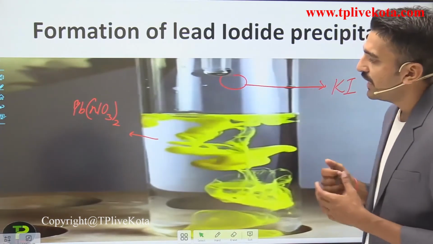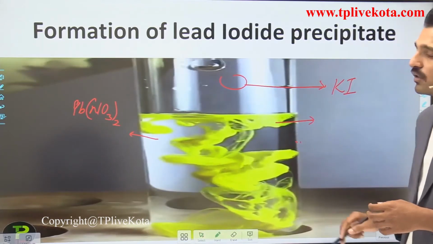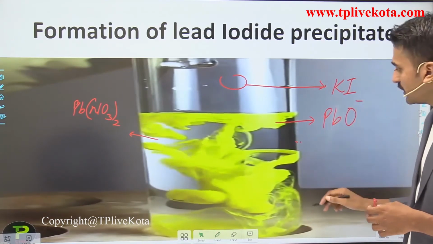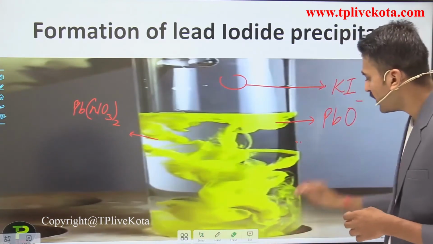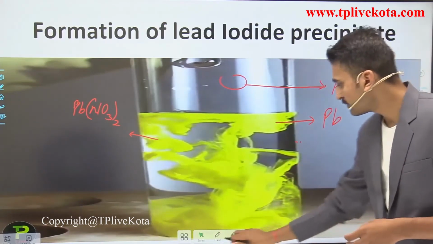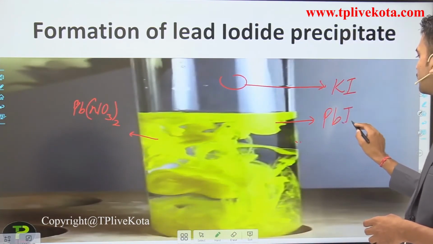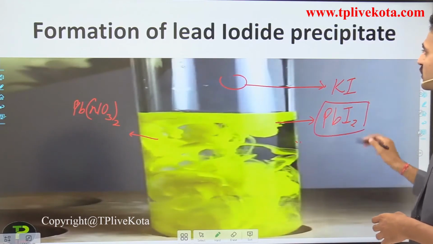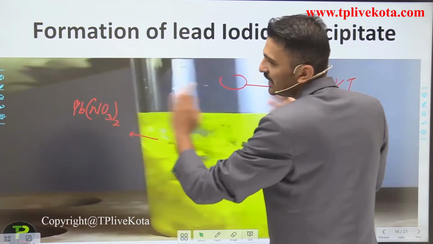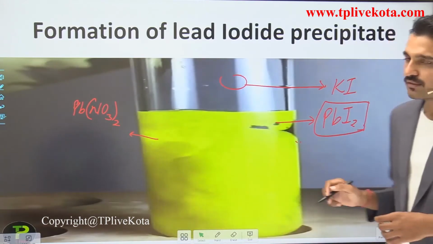So when the lead nitrate solution is mixed with potassium iodide solution, a yellow color substance is forming. The yellow color substance is, let me correct it, lead iodide. It is formed by the reaction between these two chemicals, and you see a very bright yellow color.